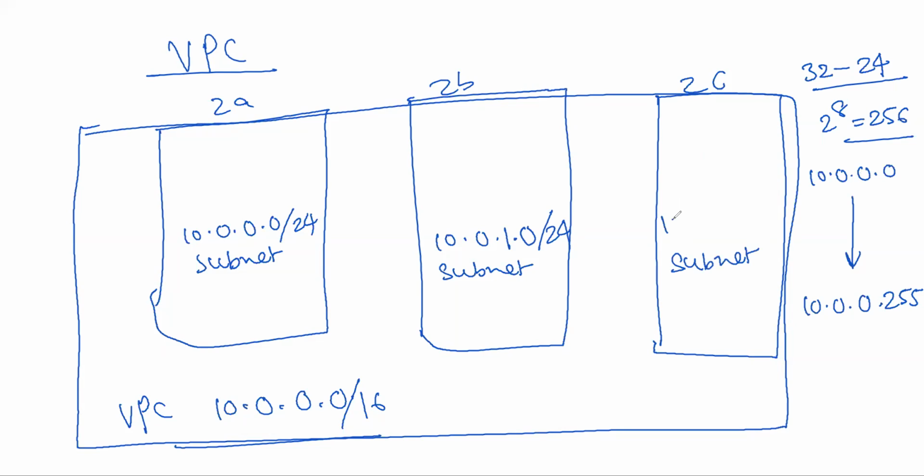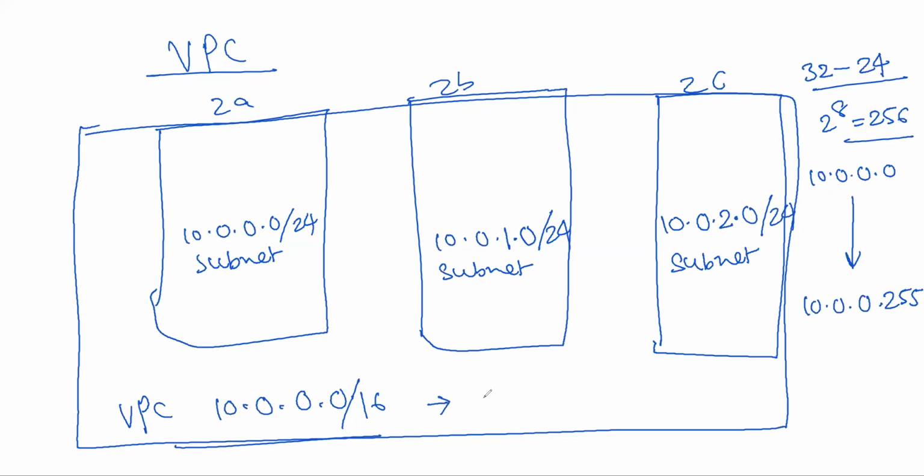Similarly, we can make it 2, 3, whatever, but just 1 and 0 have been taken. So I'll say 10.0.2.0/24.